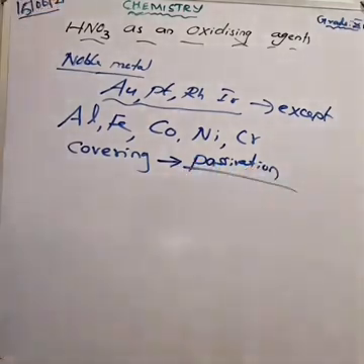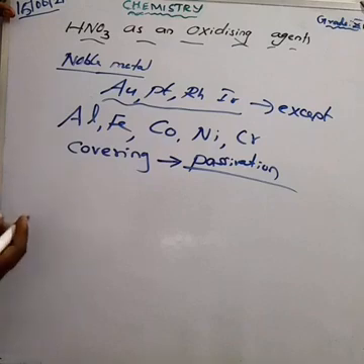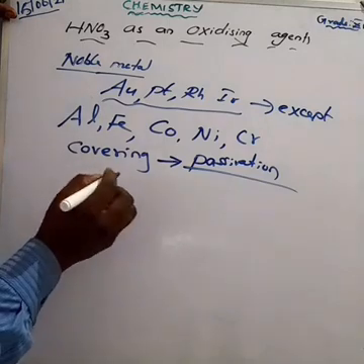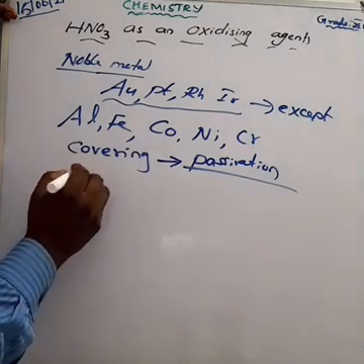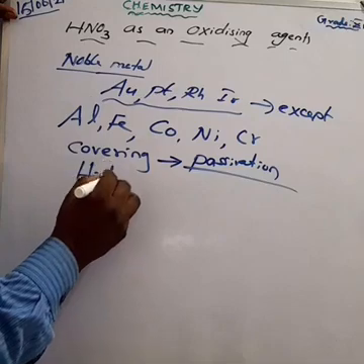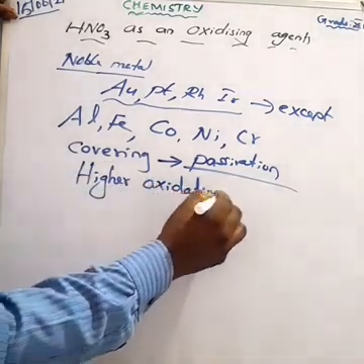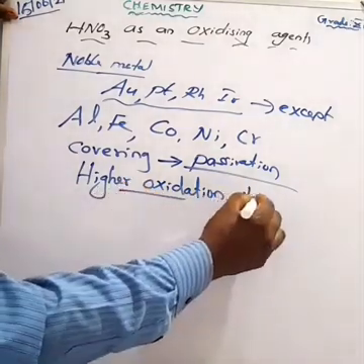And about some of the very weak electropositive metals like tin, arsenic, antimony, tungsten, molybdenum: here the nitric acid gives metal oxides in a higher oxidation state, and it is reduced to a lower oxidation state.